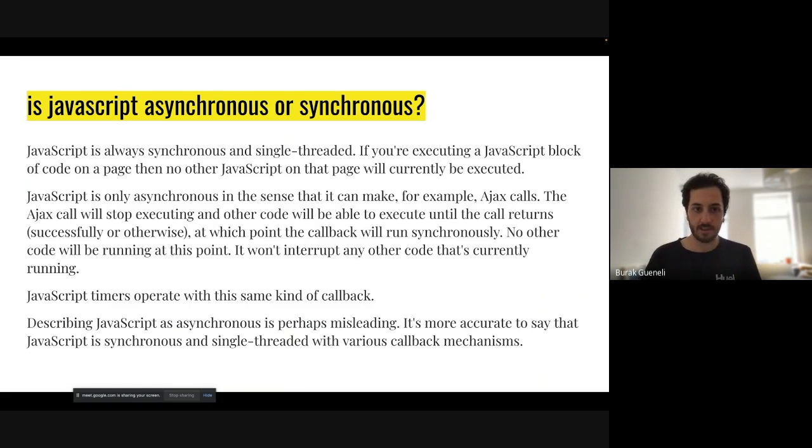People think that it's asynchronous because we can do lots of stuff at the same time with JavaScript. Like we can fetch some data, we can do some rendering, we can maybe do some hover effect, lots of stuff. So how can we do this with one thread? Actually, we are not using only one thread.